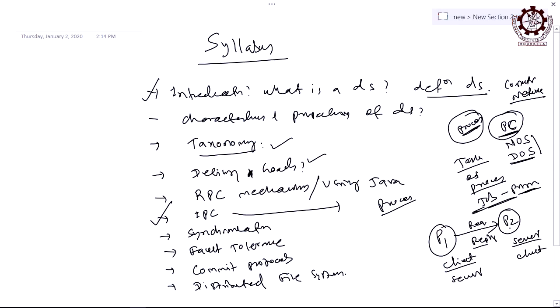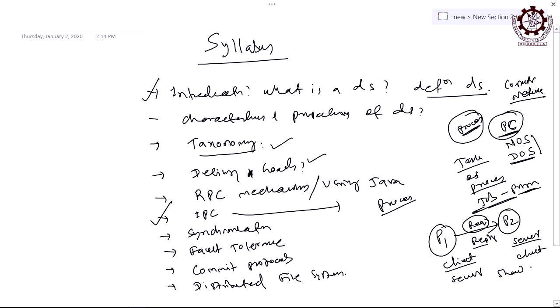and overall things are simple. And why is it simple? Because whenever P1 sends a request message to P2, we do not have to worry about the message format, because both the processes are available on the single PC. They are not being transported outside the computer. Therefore, the message passing protocols are very simple.